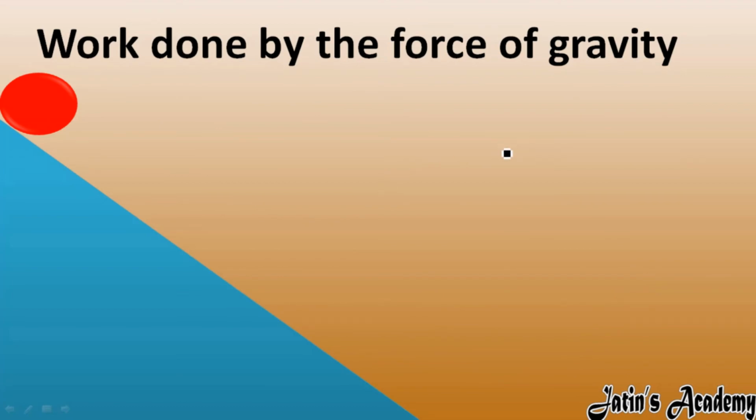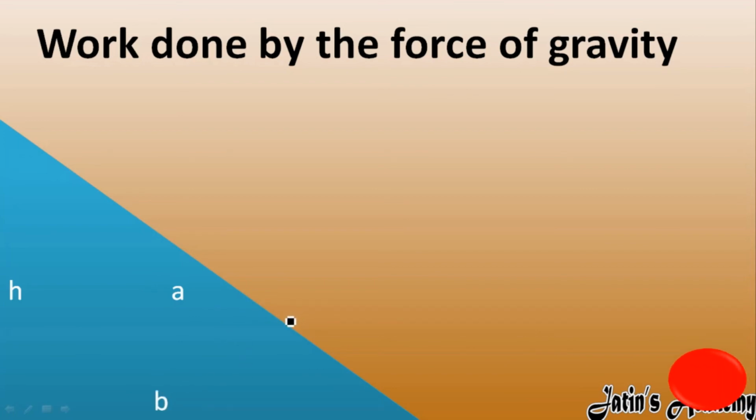Next we have work done by force of gravity. For example, this ball is placed on an incline. So what will happen after some time? The ball will move in the downward direction. Here we have some dimensions of this inclined plane. Now carefully see and tell me which force makes this body move in the downward direction. So which force is acting? They are talking about force of gravity, meaning its weight is acting, which is due to gravity. So weight is acting in the downward direction. Okay, so this ball is moving in this direction.